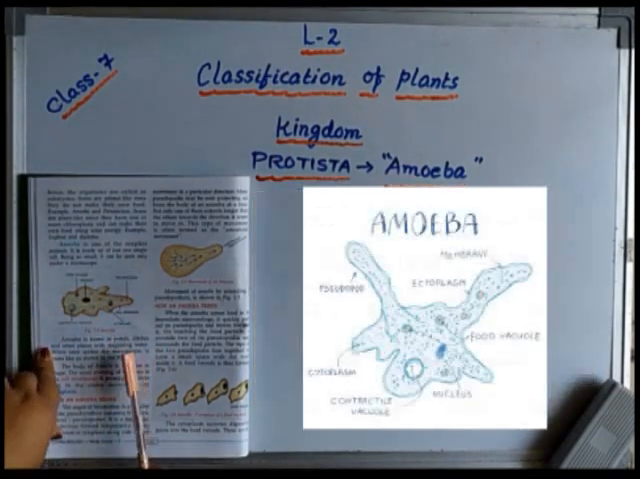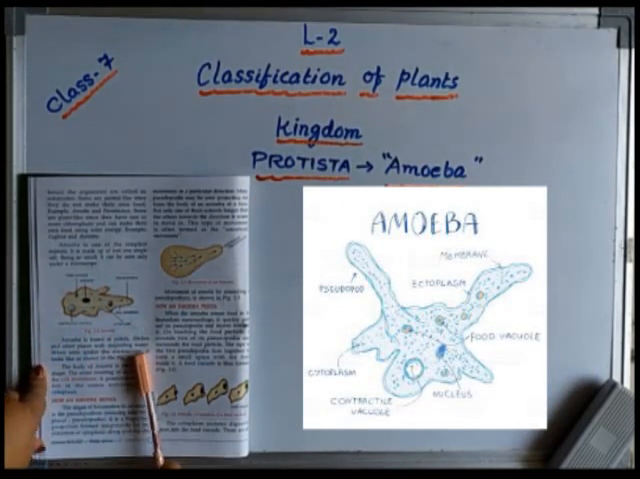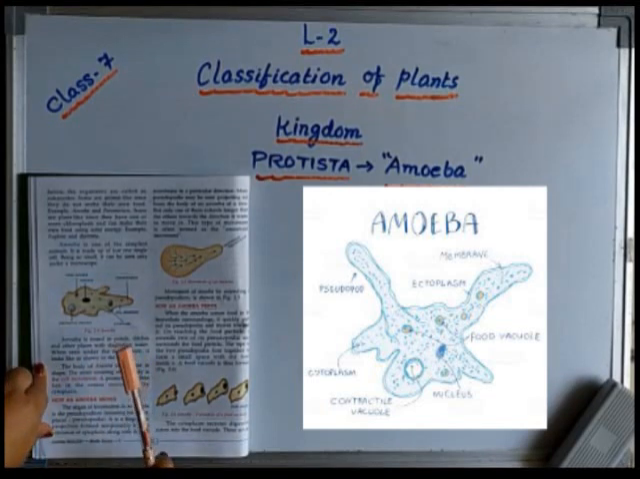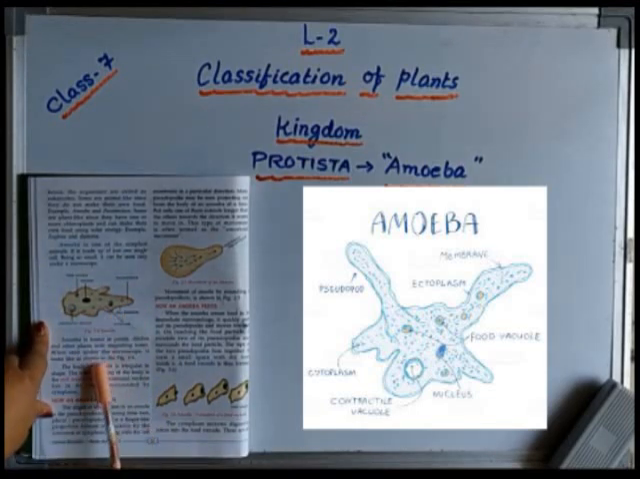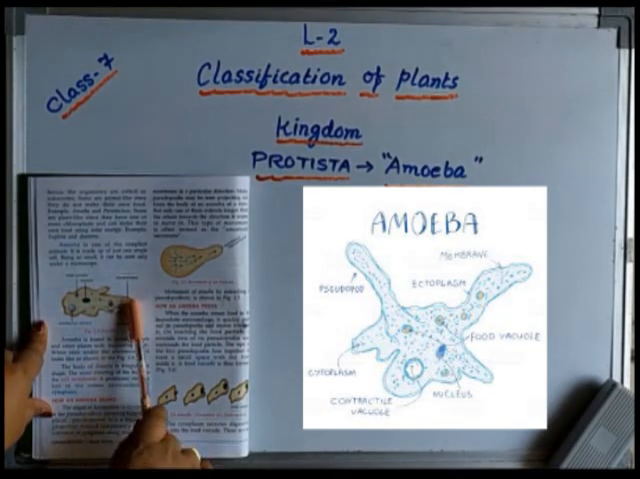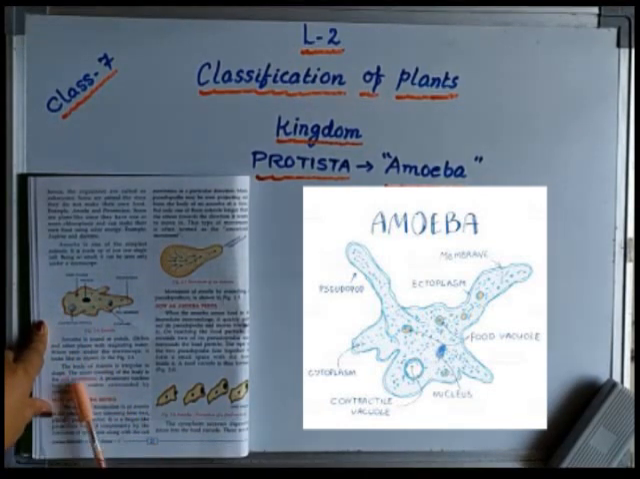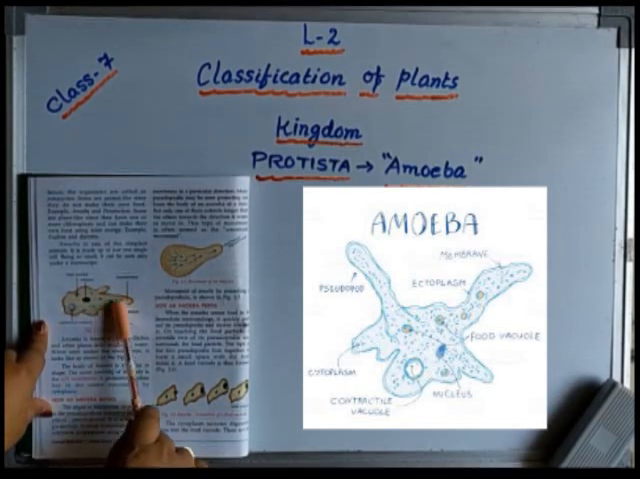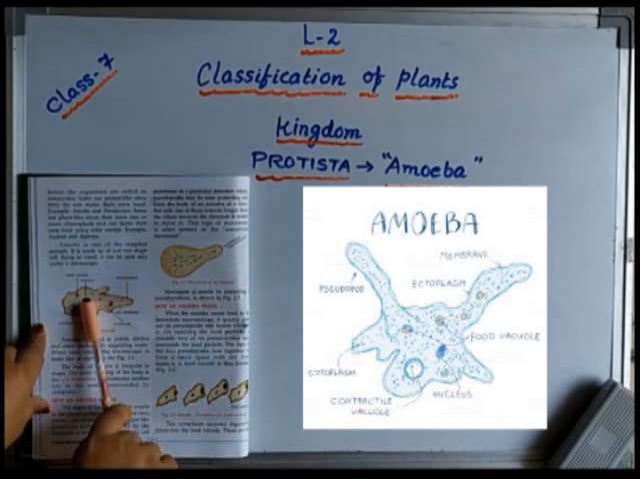And where are they found? They are found in ponds, ditches and other places with stagnating water. What is stagnating water? Still water, which is not running or moving water. The body of the amoeba, from the figure you can also understand, is very irregular in shape, and the body is covered with a cell membrane. A prominent nucleus is also there, which lies in the center of the cytoplasm. You can see cytoplasm is everywhere. In the center of the cytoplasm, the prominent nucleus is present.